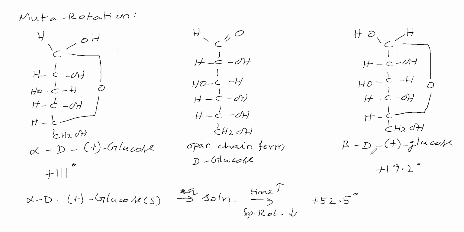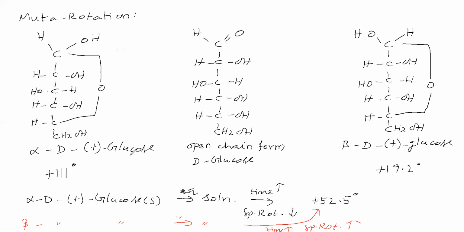Sir, now we will take beta D plus glucose. To this we will add water, we will get a solution. As time passes, what happens we will see. The specific rotation increases, and this value goes on increasing till the specific rotation attains plus 52.5 degree. Once this value is attained, it remains constant.